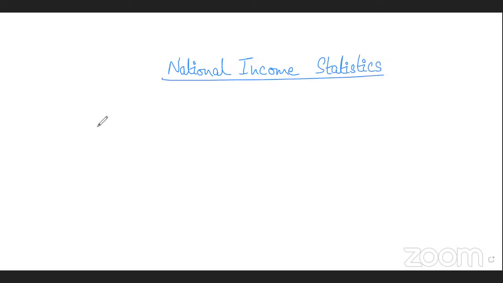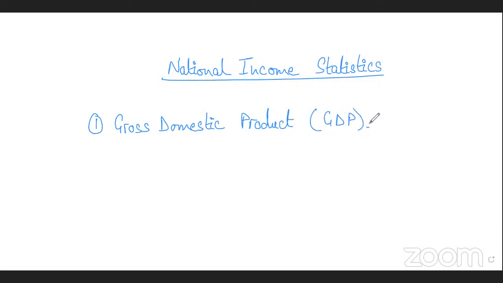So the first way to calculate national income of a country is known as gross domestic product. What is GDP? Gross domestic product, or GDP, is the total income of people living in a country. In other simple words, it is the total value of all goods and services produced in a country during a certain time period. No matter which company is producing this output, as long as it is produced in a certain country, it would be part of that country's GDP.